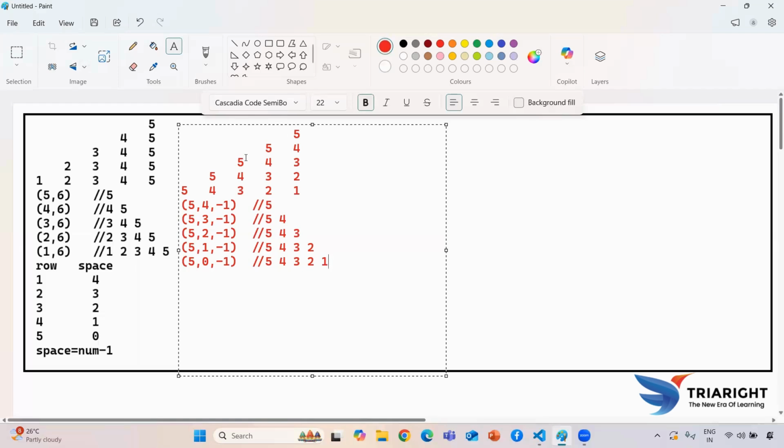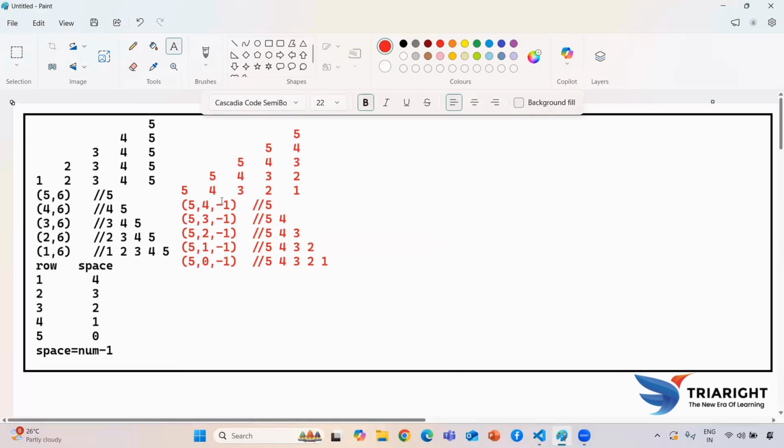So as of now I'll be generating this one. For this space I need to generate for this one only. For the first row I need to take 4 spaces. For the second row I need to print 3 spaces. Half of this code will be the same. Only we need to change this concept because here the 5 value will be constant. So here we need to generate 4 to 0.